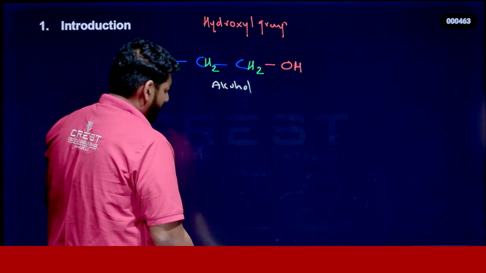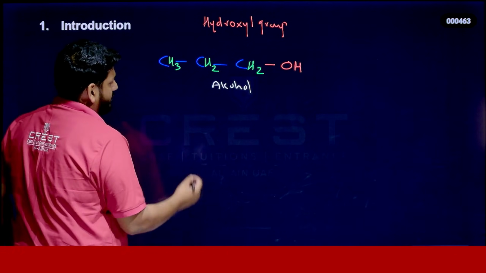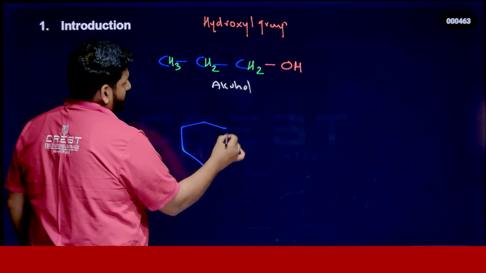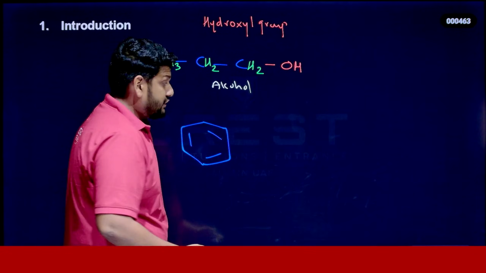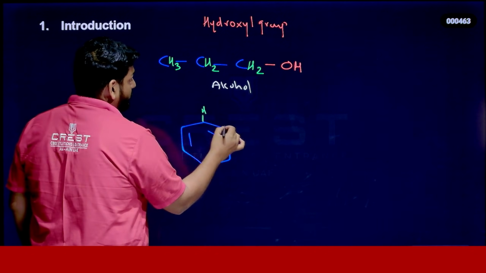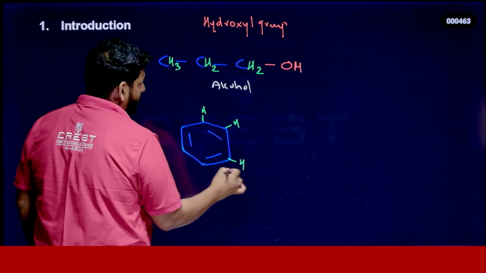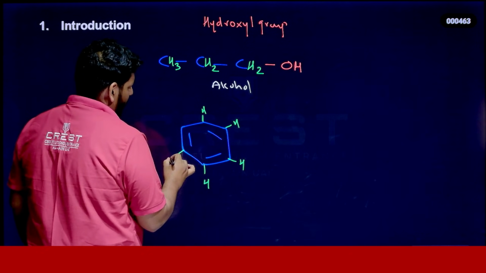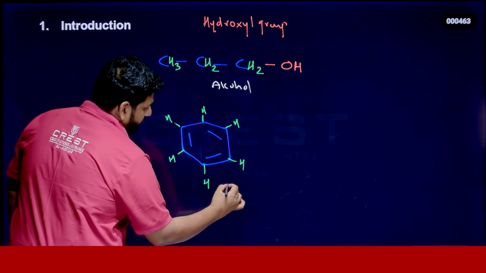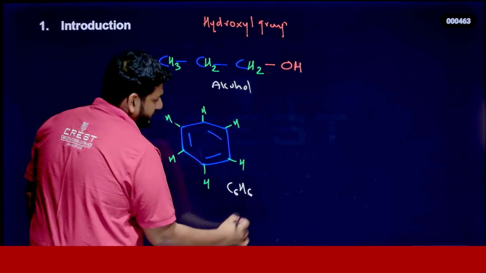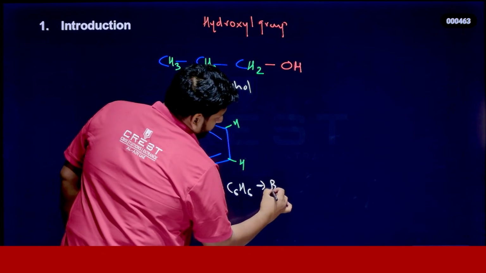It's simple. And similarly, we can consider an aromatic chain. Look here, I'm just taking benzene. We already know the concept that each carbon in benzene is occupied with one hydrogen, right? The molecular formula of benzene is C6H6. That is benzene.